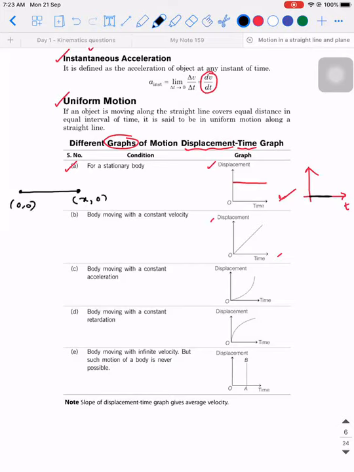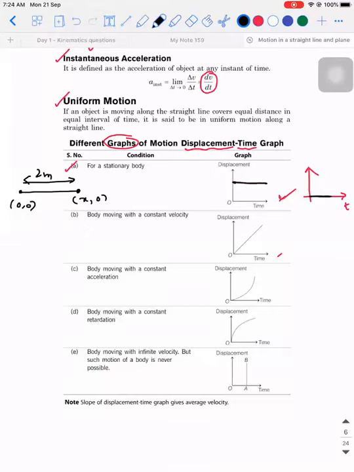So initially, if I take this as origin, let's say the particle has moved a distance of 2 meters, it has stopped here. Now the stopwatch is started here considering t is equal to 0. That is the meaning of the first graph. Whereas in the second graph, the particle is still at the reference point. Okay. Second, if the object is moving with constant velocity, then what can you say?